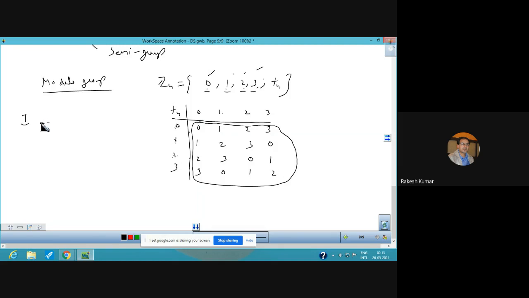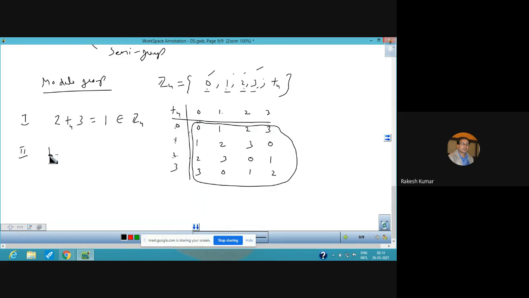You can also verify by taking an example. Suppose I take two elements, 2 and 3. So 2 addition modulo 4, 3, that is 2 plus 3, 5, divided by 4, comes out to be 1. And 1 belongs to this set Z4. So this is the closure property.